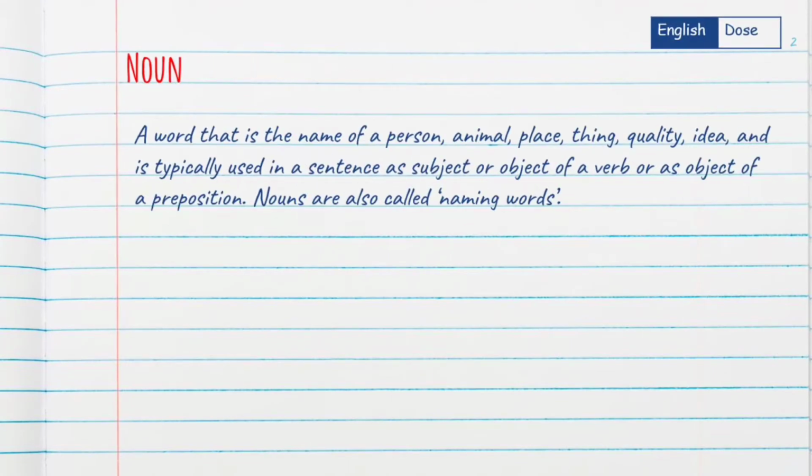Noun. First of all, we will see the definition of noun. A word that is the name of a person, animal, place, thing, quality, idea, and is typically used in a sentence as a subject or object of a verb or as object of a preposition is called noun. Nouns are also called naming words.